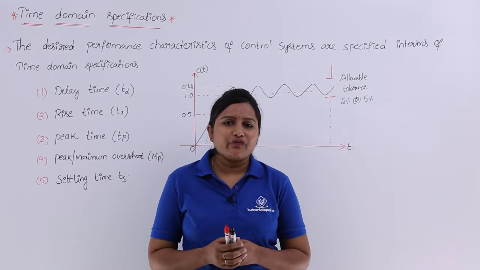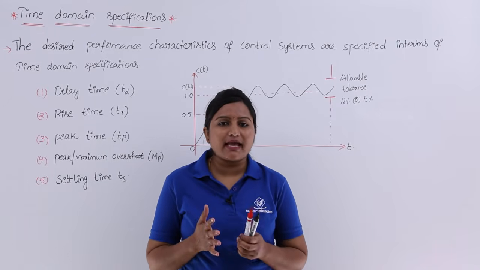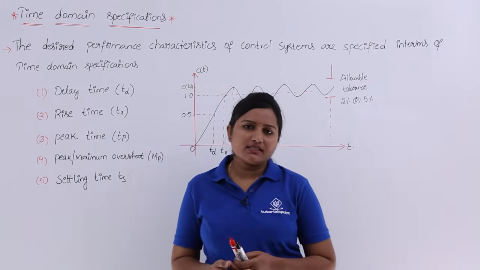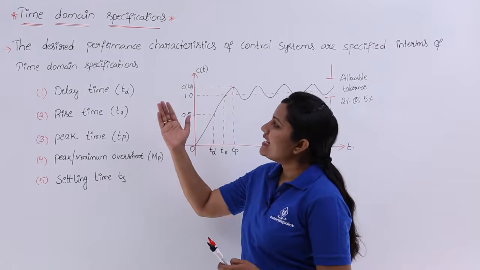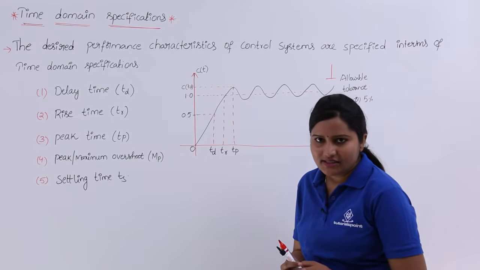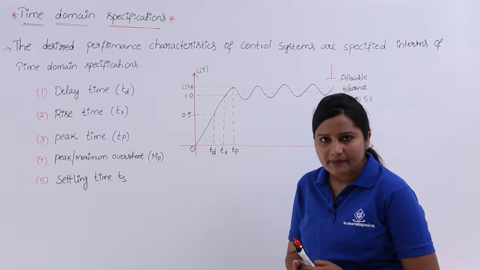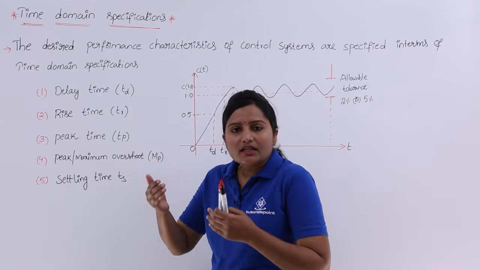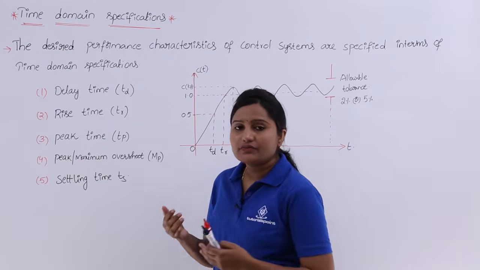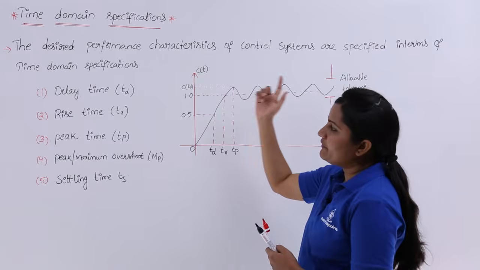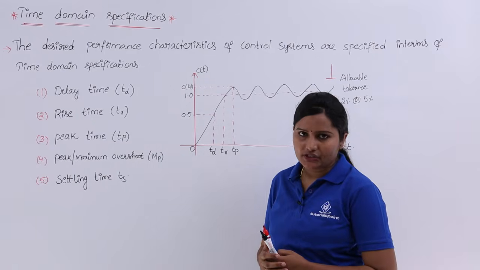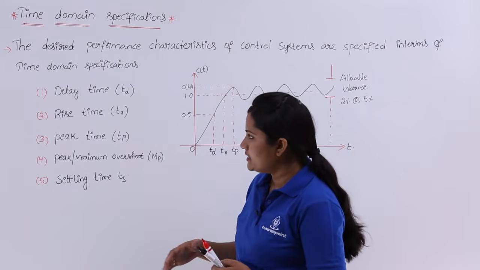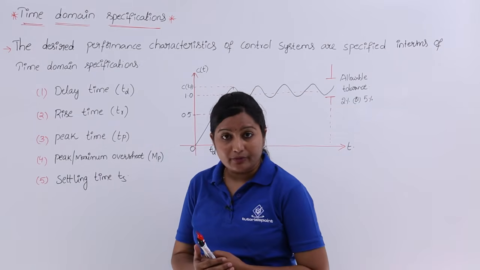In this video, we are going to discuss the time domain specifications of a control system. We use time domain specifications because the desired performance characteristics of control systems are specified by using them. What are the desired characteristics we want? They can be specified by these time domain specifications.